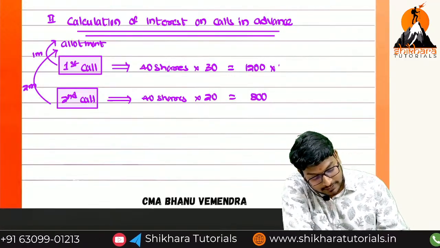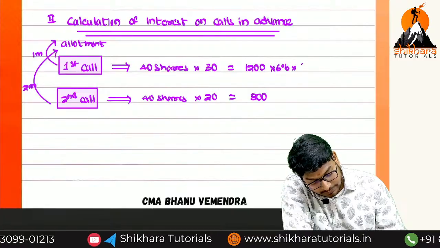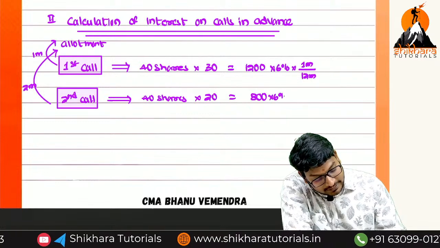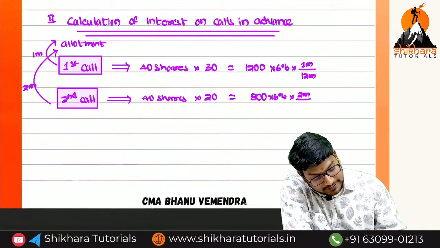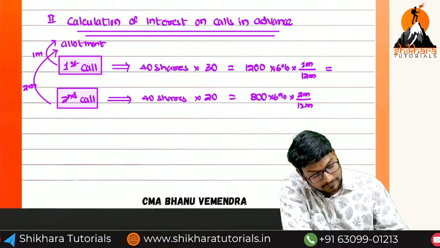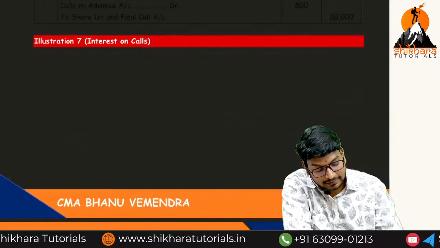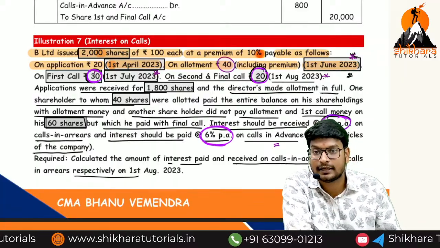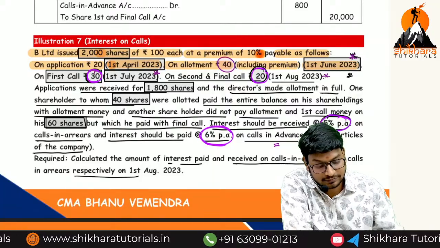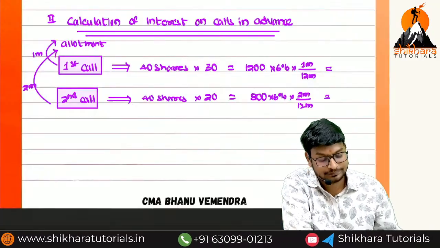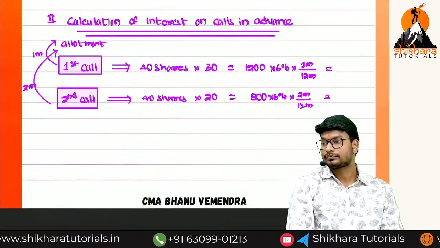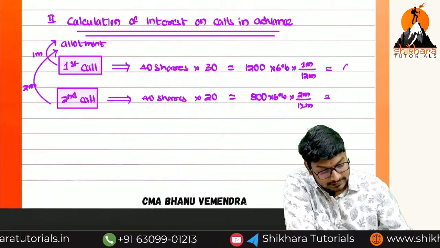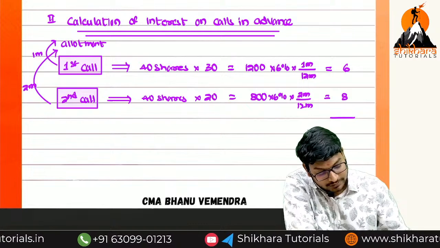So what is the rate? 6% into 1 month divided by 12 months, and 6% into 2 months divided by 12 months. 5 rupees on calls in arrears, 6 rupees on calls in advance. Okay? There is no confusion? What is the amount? 6, 8, that is equal to how much? 14.